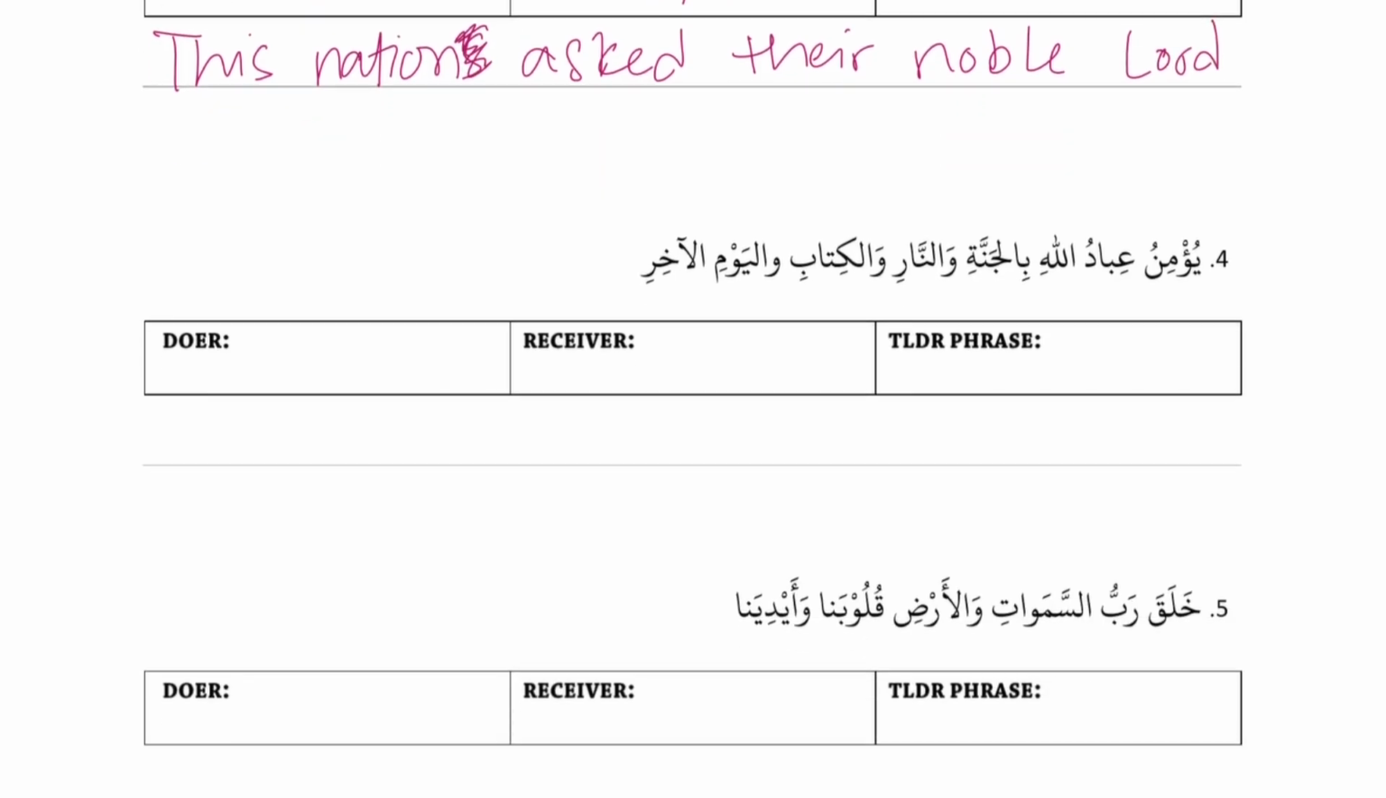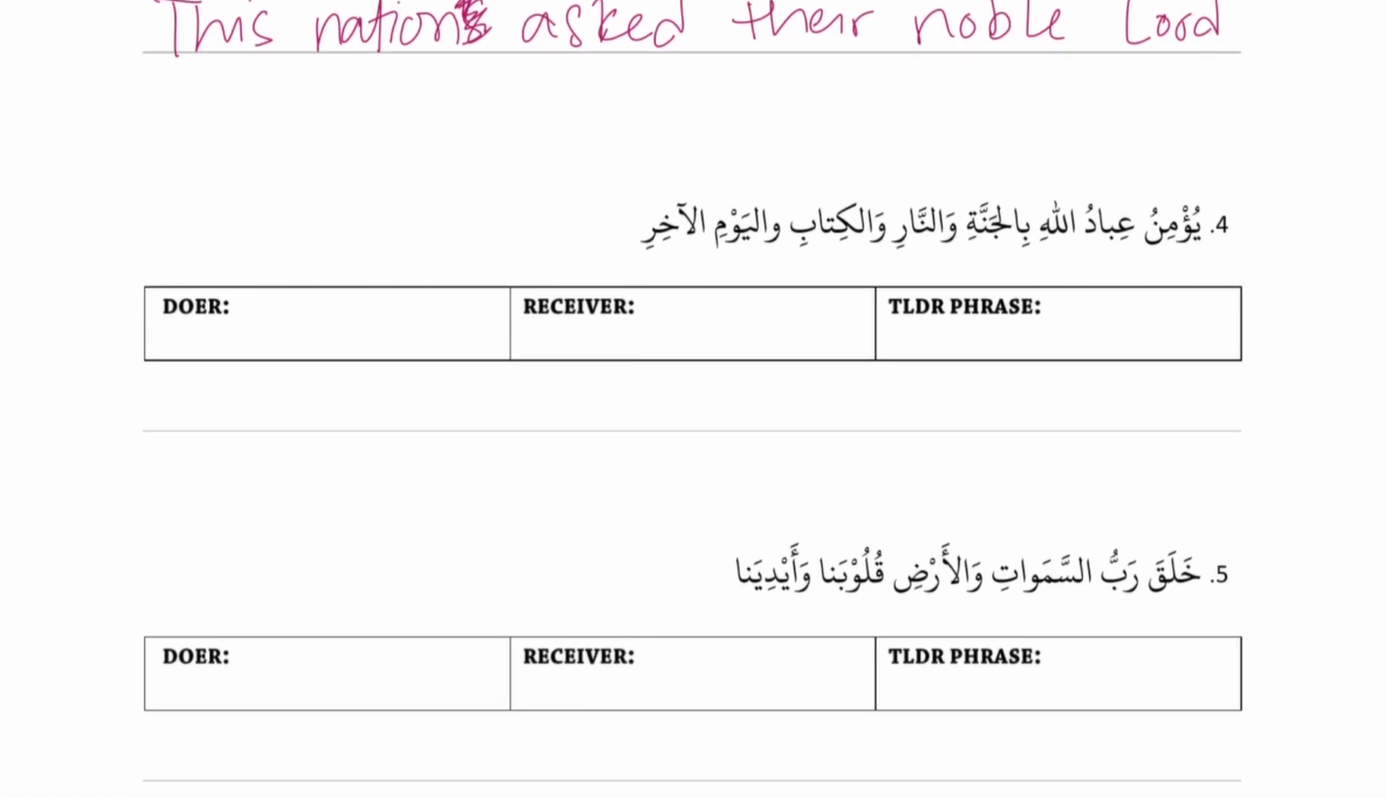Good. Number 4: يؤمن عباد الله بالجنة والنار والكتاب واليوم الآخر. Okay, so yu'minu is our action, so we box that off because it's our first word. And then ibadu is general, the word Allah is specific, so that's possessive. They are related. Good. Allahi and B are not related because B is a TLDR, and we always have a break before a TLDR. And then bil jannati are related because it's a TLDR and its noun. And then wan nari, we have a connector waw, so it's connected.